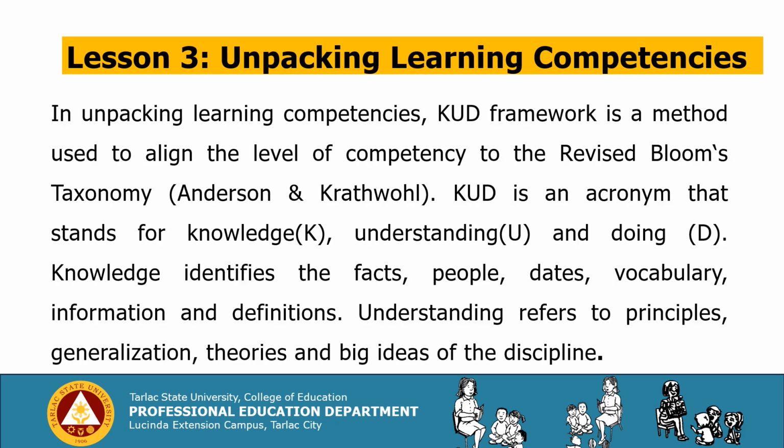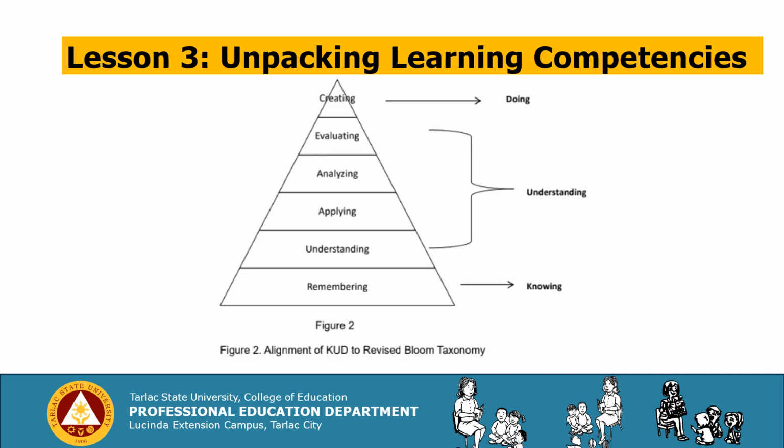In unpacking learning competencies, the KUD framework is a method used to align the level of competency to the revised Bloom's taxonomy by Anderson and Krathwohl. KUD is an acronym that stands for Knowledge, Understanding, and Doing. Knowledge identifies the facts, people, dates, vocabulary, information, and definitions. Understanding refers to principles, generalizations, theories, and big ideas of the discipline. So this is Figure 2, alignment of KUD to the revised Bloom's taxonomy.